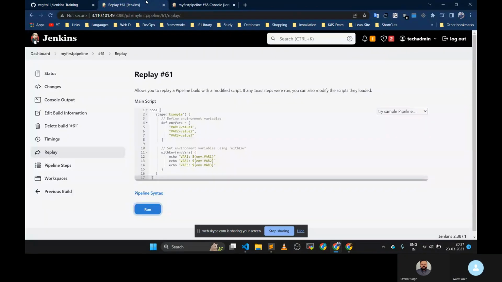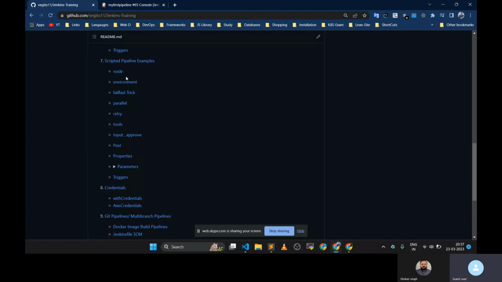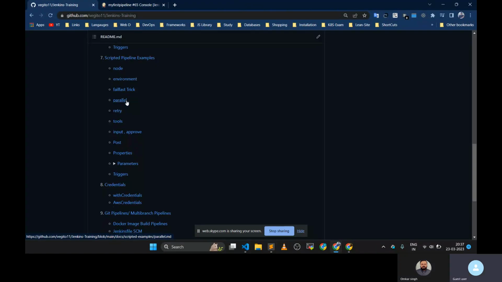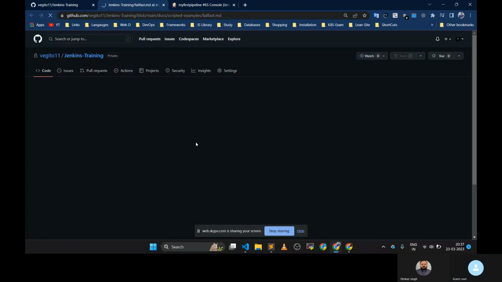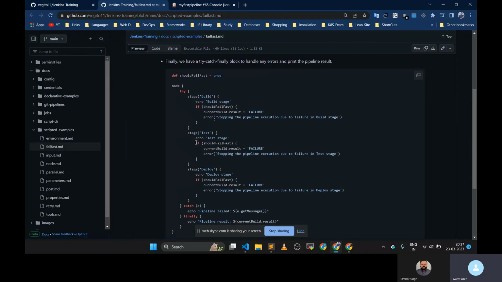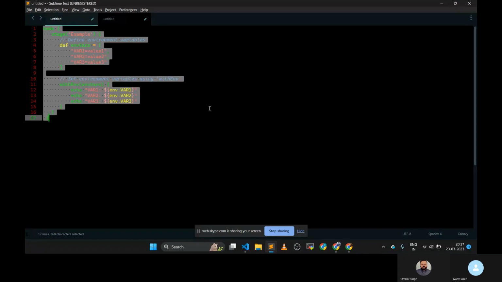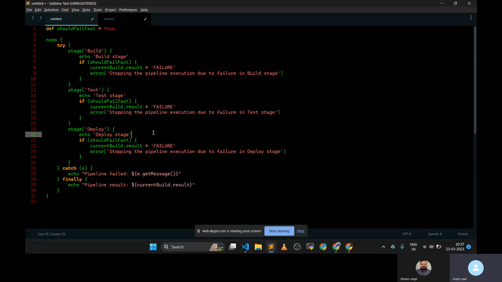Now let's move on, the environment part is done. Now the fail fast trick. As I said, in the scripted pipeline there are no special features available for fail fast, so you have to handle this in a programmatic way. Here you can see that I have added some logic. We are defining one variable, and it is by default true.